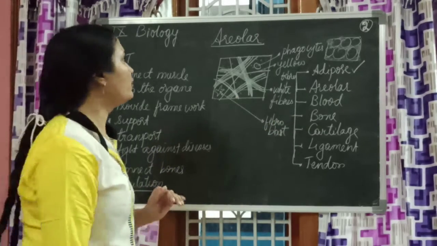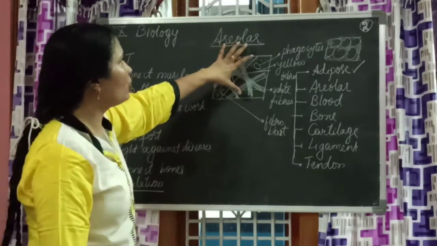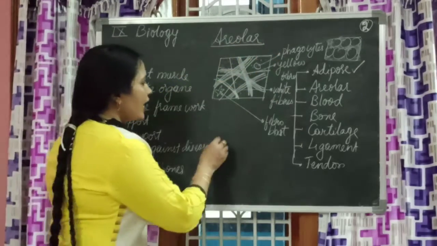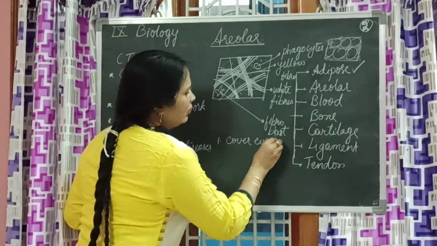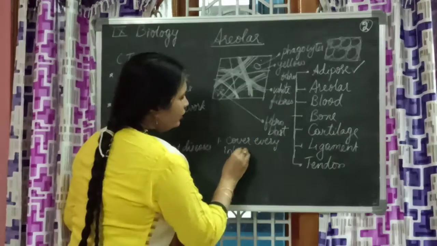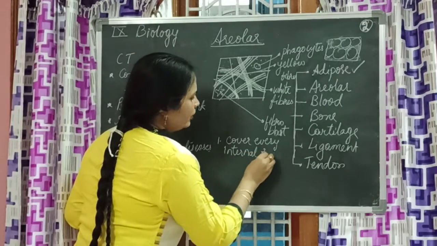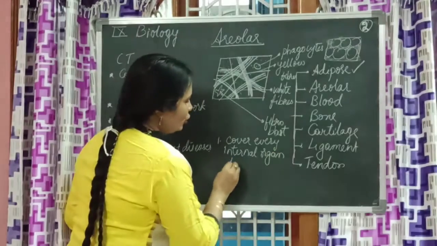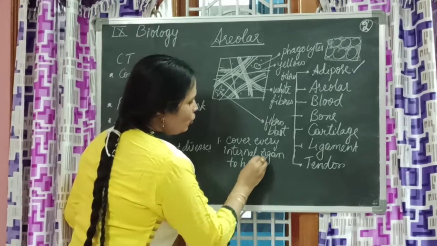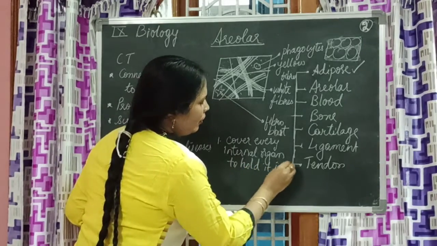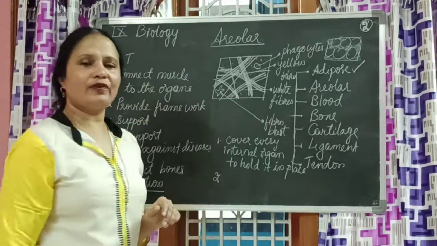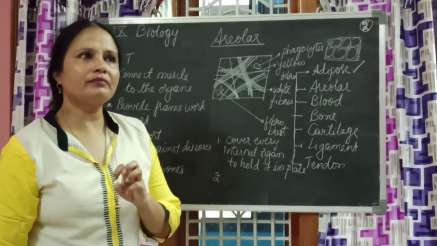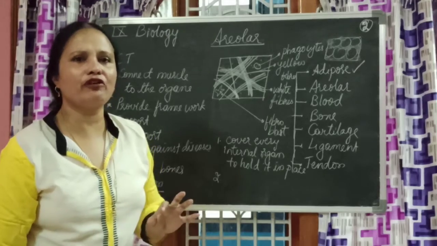Now, what did we understand? First thing is, it will cover every internal organ to hold it in place, right? The second thing is it will help in recovery of injury.